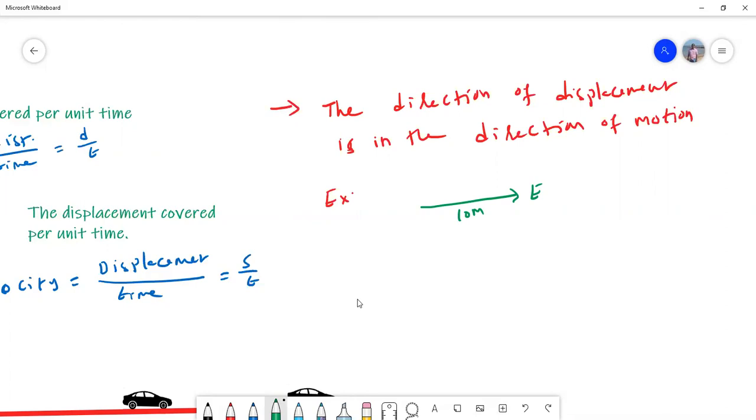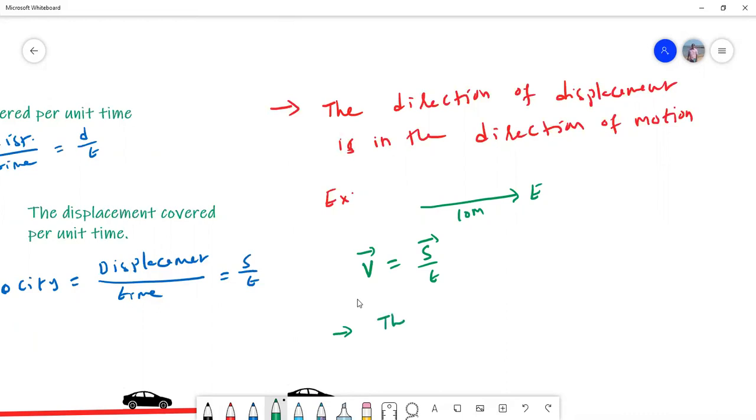Now come back to velocity. Velocity is nothing but, I said, S by T. So if I take S bar, this will become V bar. So what is the direction of velocity? It is the direction of displacement.